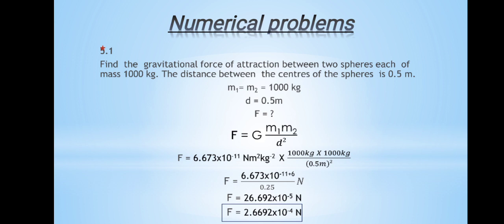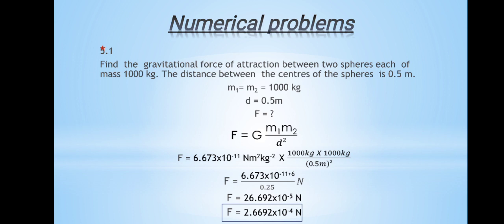Now by looking at this example, we will solve our numerical problem from exercise question 5.1, that is find the gravitational force of attraction between two spheres each of mass 1000 kg. The distance between the centers of the spheres is equal to 0.5 meter.